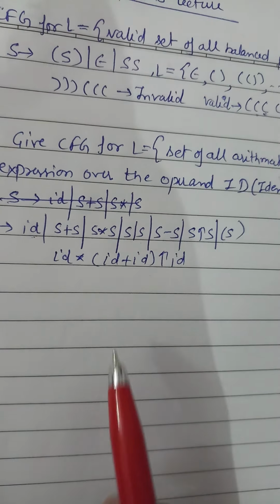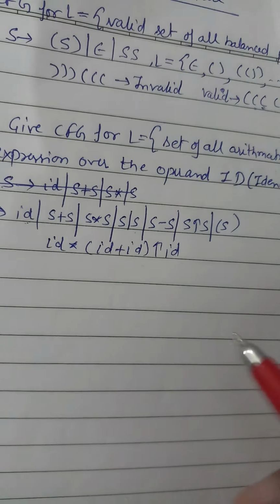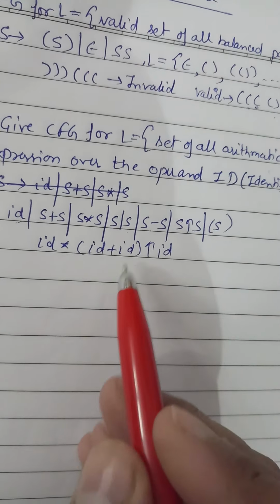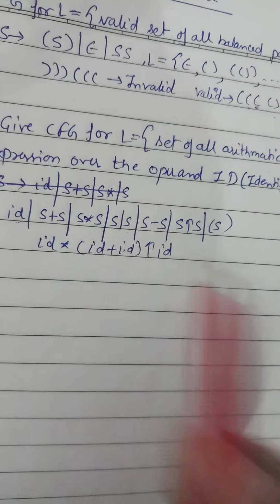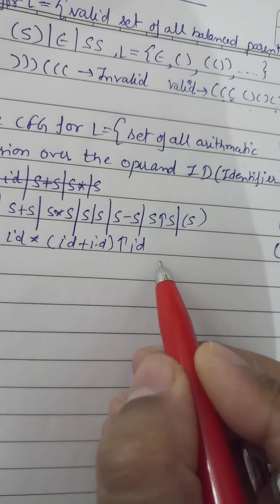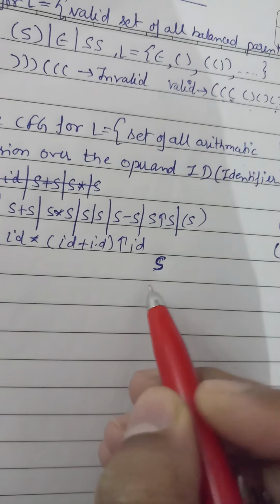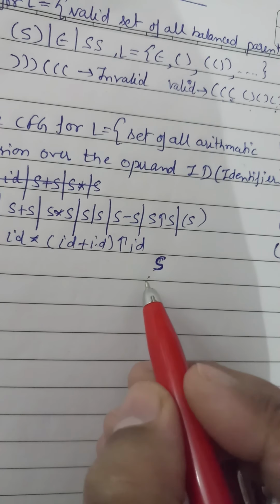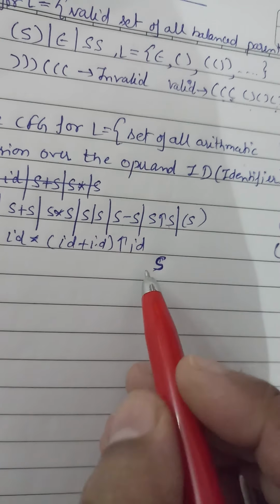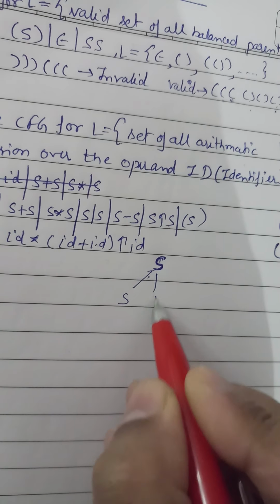So how are we going to make a tree for this? Suppose how do we get this string from this grammar? Let's check from here. We start with S, and what is the next production? Because we have S power S, we can write like this.